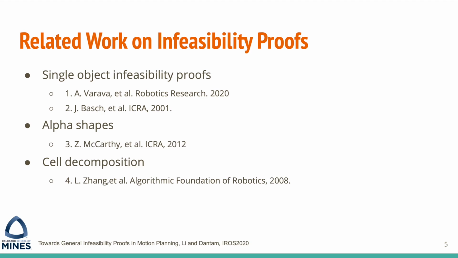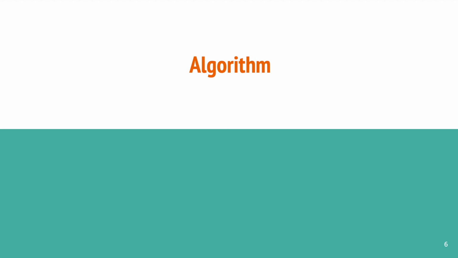The last one uses cell decomposition to achieve resolution completeness, but decomposing the entire configuration space would have a large number of cells in higher dimension. Compared with previous works, our algorithm applies to manipulators and only requires decomposing of a surface in the configuration space. In our work, scalability to higher dimension is still challenging, but is possible because the two key subroutines in our algorithm are a nonlinear optimization problem and a satisfaction problem. Both of them have effective solvers in high dimension. Next, I will talk about the algorithm in detail.